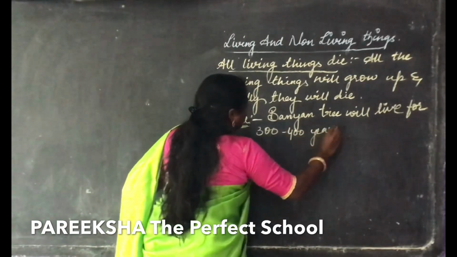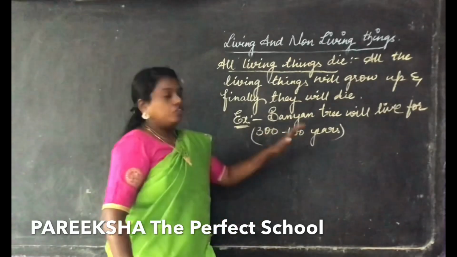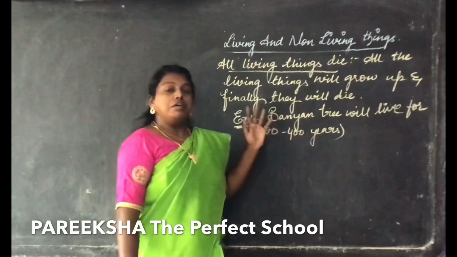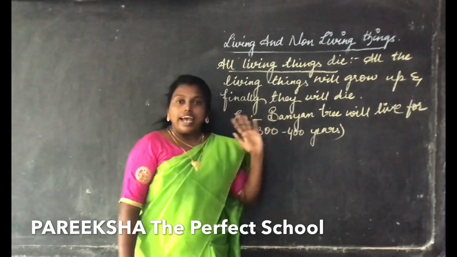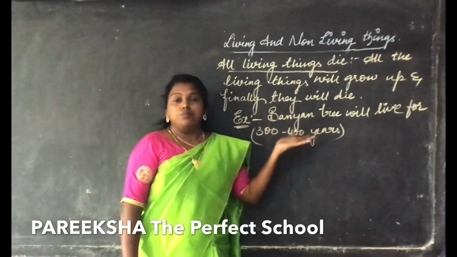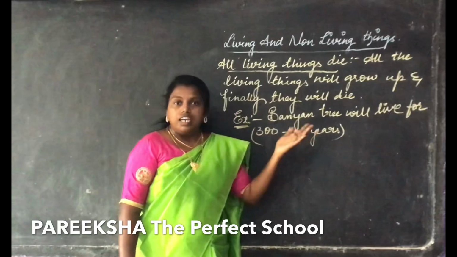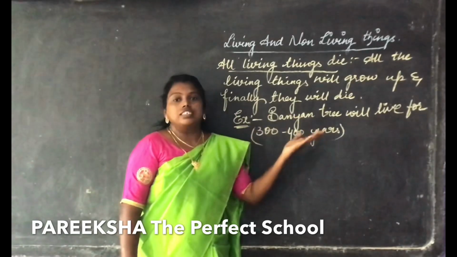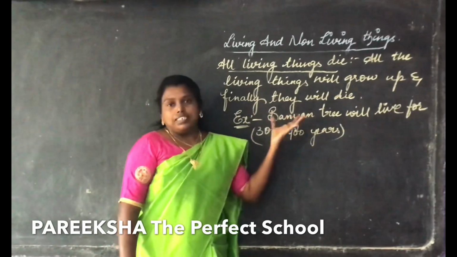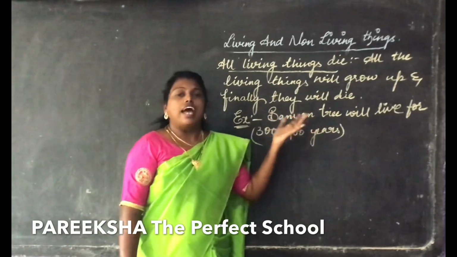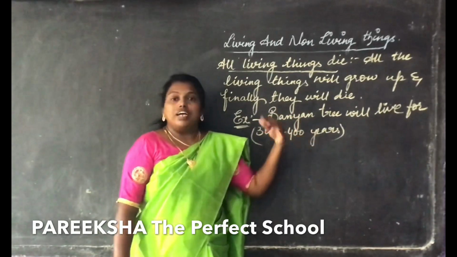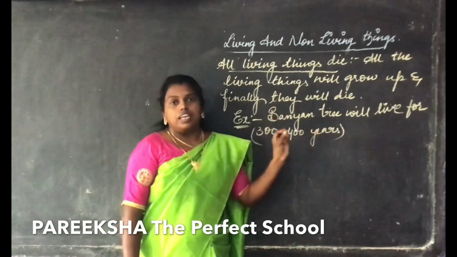Human beings will grow and finally die, but the lifespan may be 30, 40, 50, 60 years, depending upon the person. When animals become older, all the animals will die.